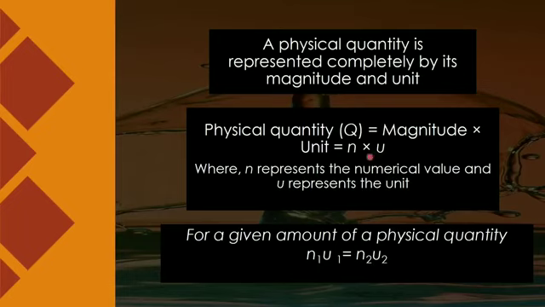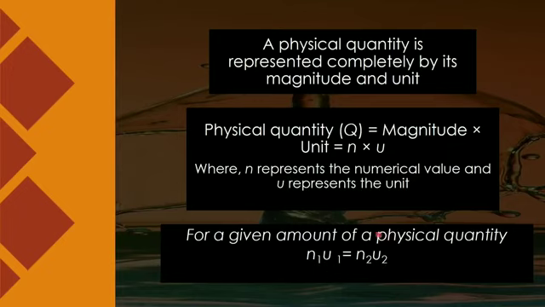So if I have taken 1 meter length and I am changing the system of units, like from meter to centimeter, then for a given physical quantity, according to that unit, the numerical value will get changed. It means the magnitude will get changed depending upon the system of unit. Like 1 meter: here when I am writing 1 meter, the unit is meter and the magnitude is 1. It is equal to 100 centimeter. So n2 becomes 100 and the unit is centimeter.